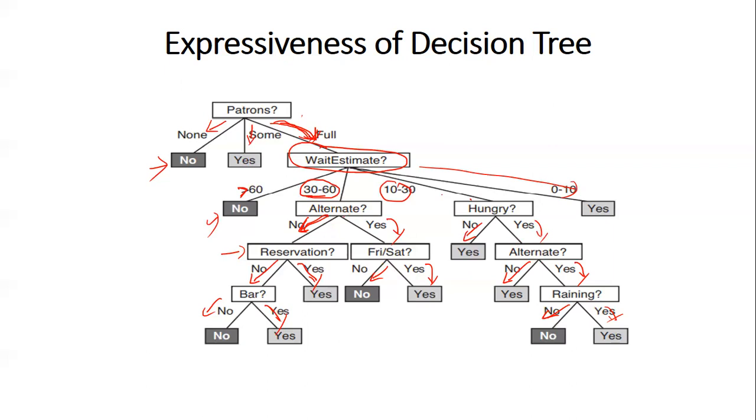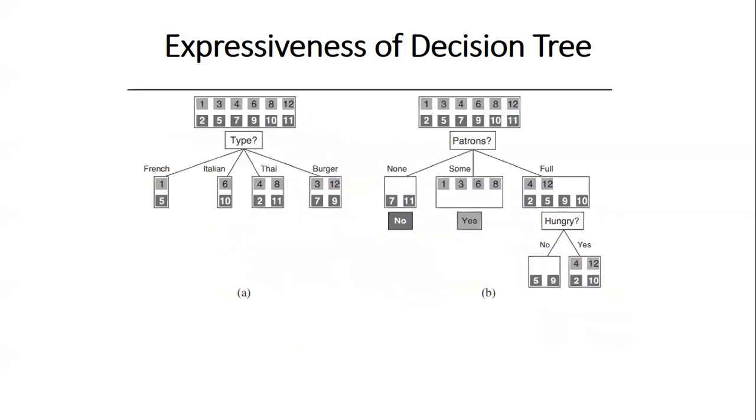Here it is very important to identify which parameter or which attribute you are going to explore first. You are starting with patrons so that the tree is like this. If you had started with bar, the tree might be very lengthy. So here our objective is to find the smallest decision tree which satisfies all the cases. So here is an example.